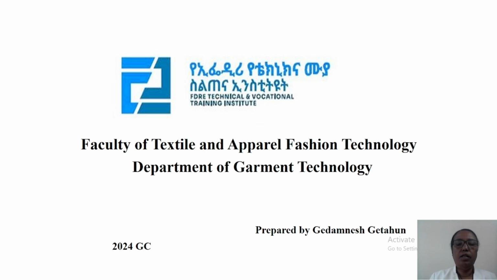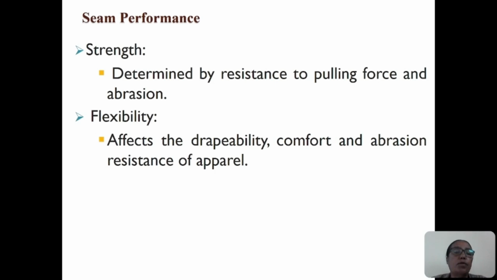Hello everyone. Now we are going to see seam performance. Strength and flexibility are another type of seam performance. Strength is determined by resistance to pulling force and abrasion, and seam performance flexibility affects the drapability, comfort, and abrasion resistance of the apparel.